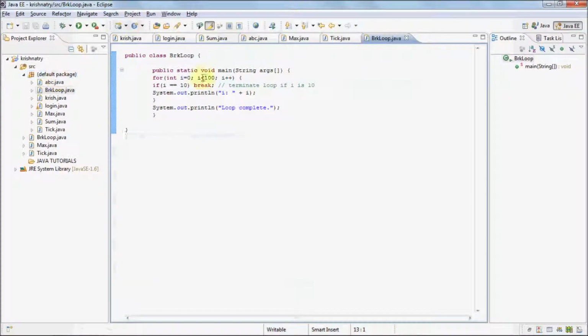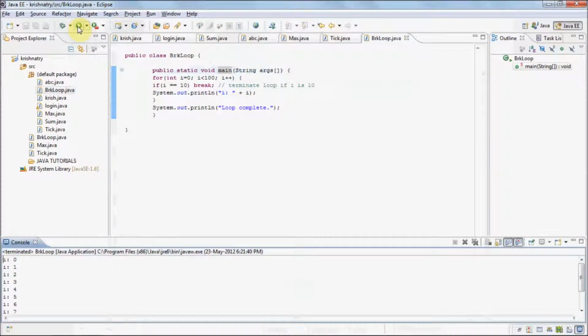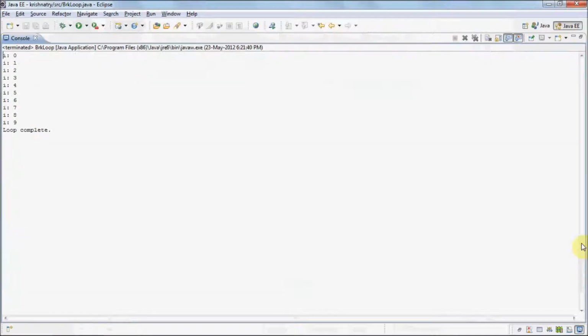In the following program, we have used break. In the program, there is a for loop starting from 0 to 100. When i equal to 10, a break statement is there, that is, the program will break. Let us understand it with its output. Our for loop was from 0 to 100, but we can see that the loop has broken at 9. This is how break works.